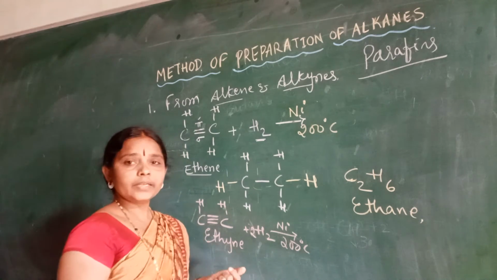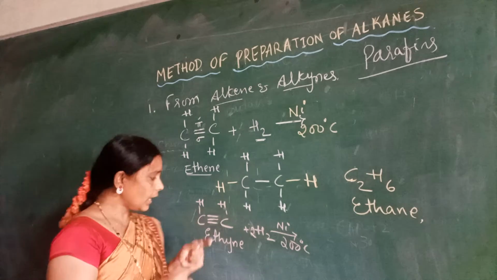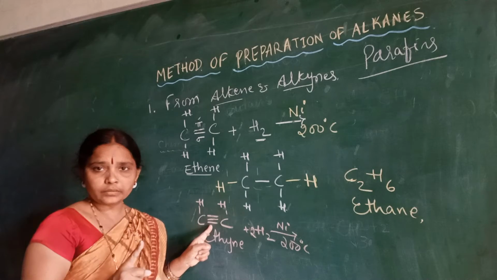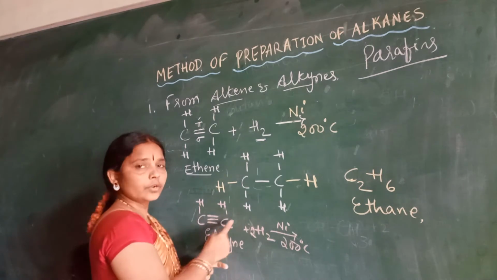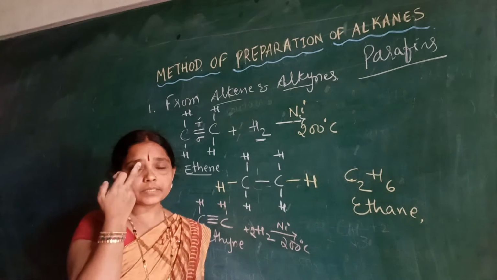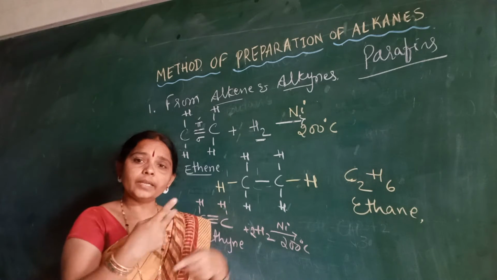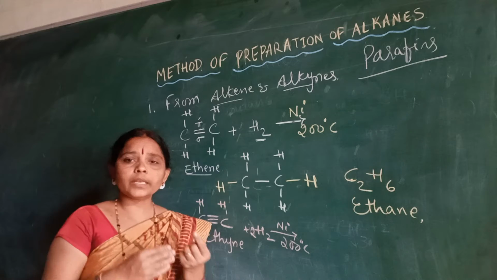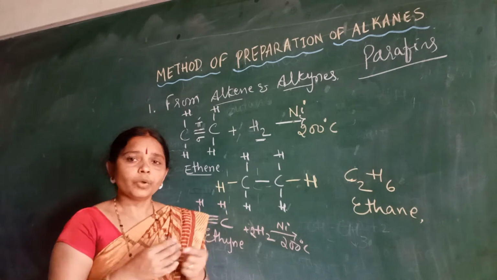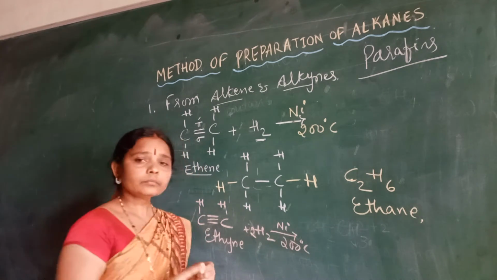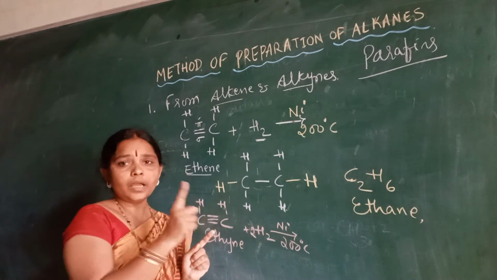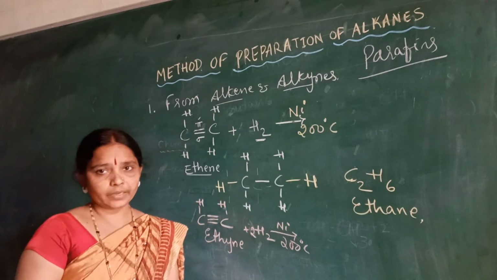So how can we write this? There are 2 pi bonds. One bond is going to be broken at one time, so the addition of 2 hydrogen atoms takes place, and then the second pi bond is going to be broken, and then the addition of 2 more hydrogen atoms. That means in one step, there is the addition of 2 hydrogen atoms with the breaking of 1 pi bond.